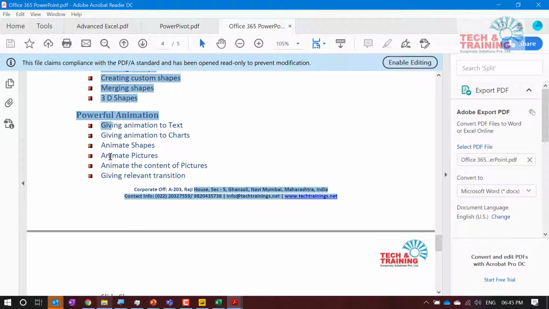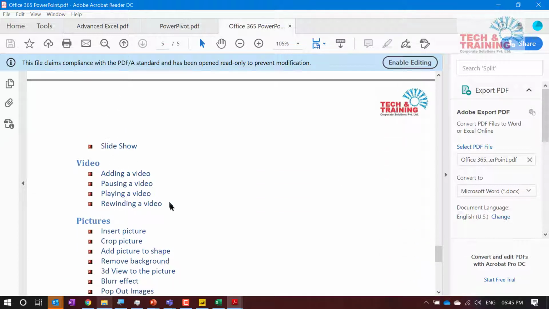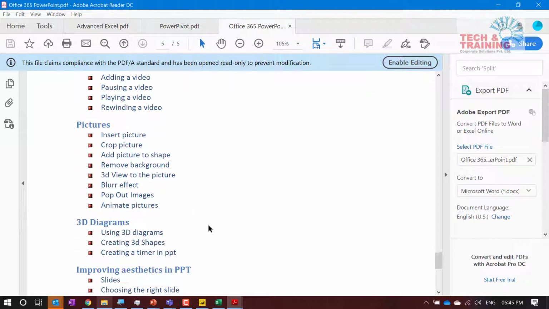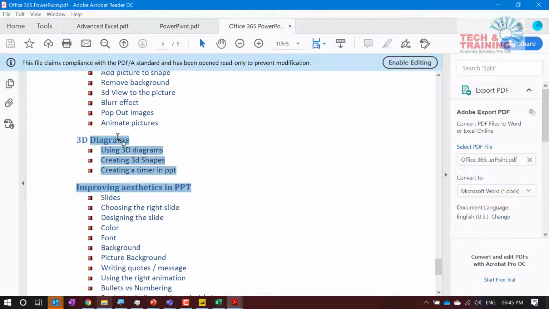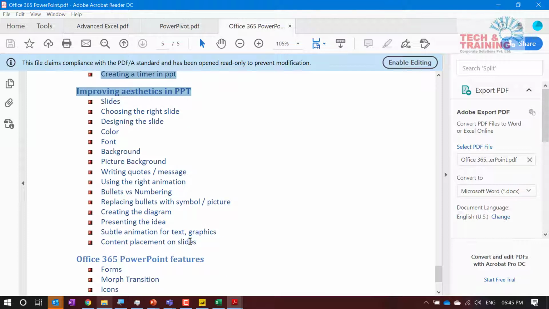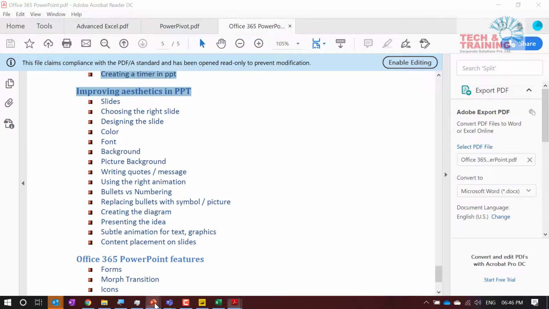I have not spoken much about them in our sessions because of time constraints. Then these are video techniques. These are picture techniques: 3D pictures, blur effect, pop-out images, animating pictures. Now, animating pictures is something very interesting. You might not have ever seen that. Creating 3D diagrams. See, this is a complete reckoner for creating stunning slides. Likewise, we have Power Pivot, Power Query, Power BI. It's a huge thing. In 1 hour, I could not even cover 20% of what we cover in regular sessions. So, friends, I hope and request that if anyone is interested, they can join us for this workshop.